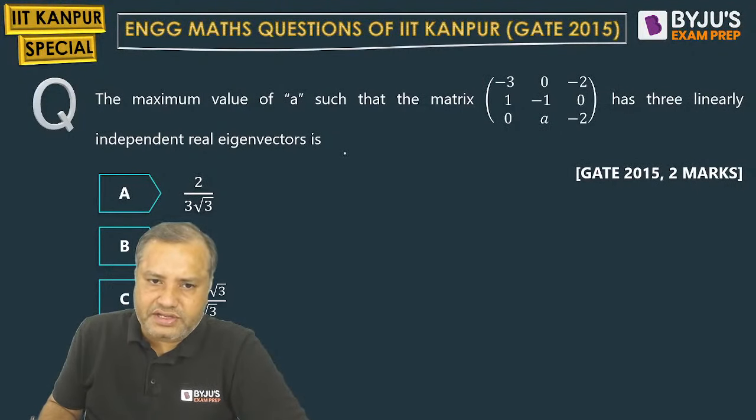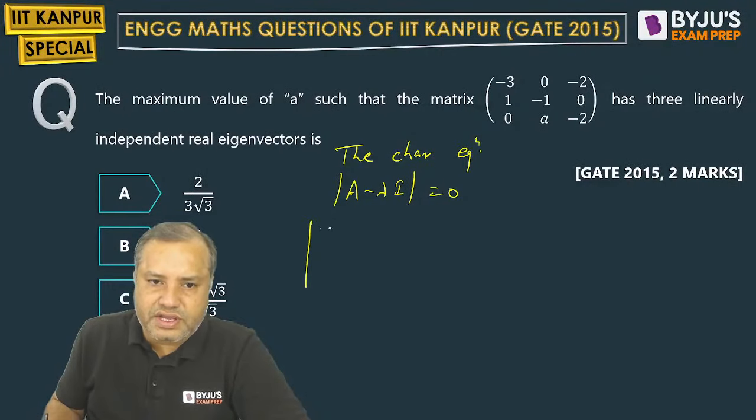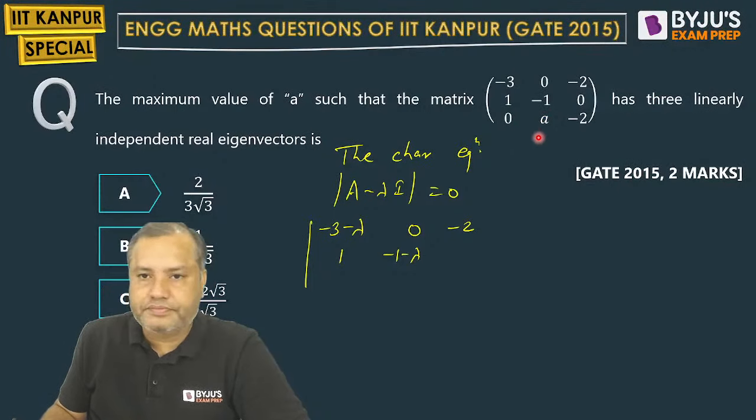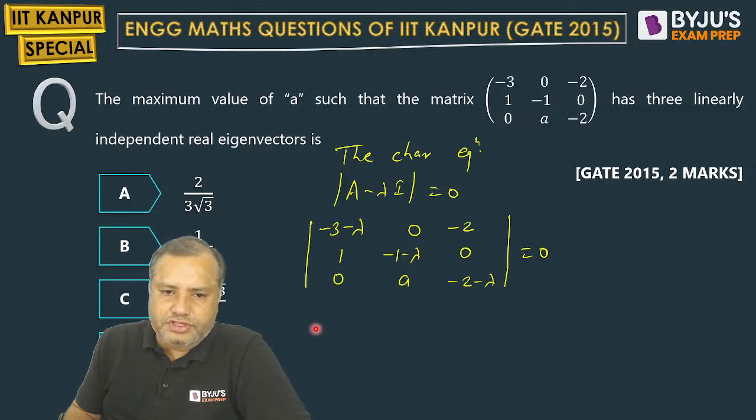First of all, write the characteristic equation. So you need to subtract lambda from the diagonal elements. So minus 3 minus lambda. Remaining elements as it is: 1, minus 1 minus lambda, and 0. 0, A, minus 2 minus lambda. Now we have to solve this.